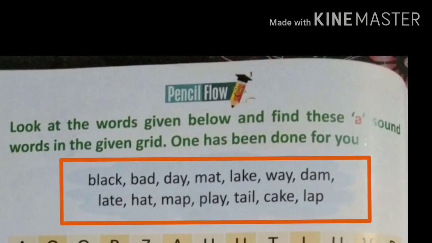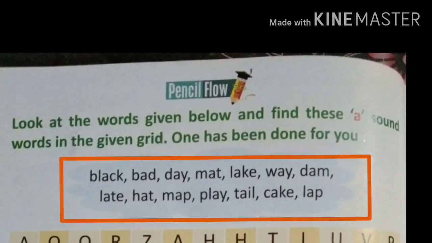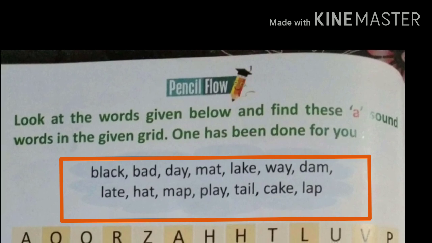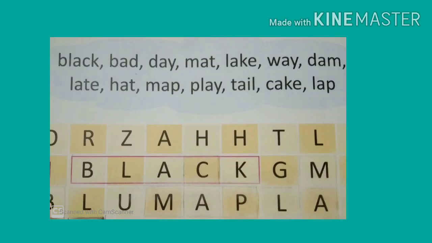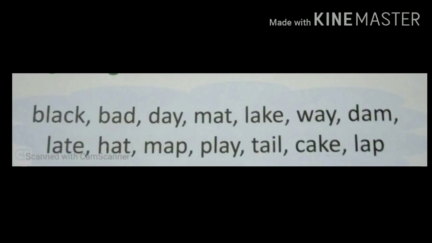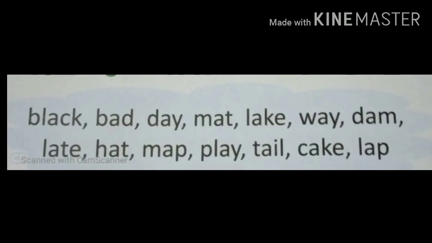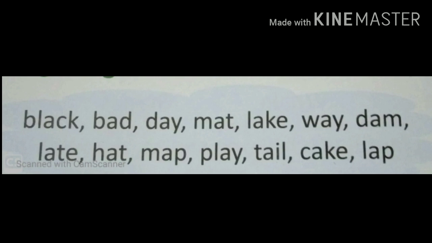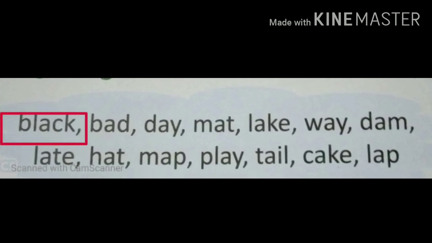Look at the words given below and find these A sound words in the given grid. One has been done for you. The spelling is black. Here are some more spellings, children, which you have to find. And the first spelling is already done in your book.